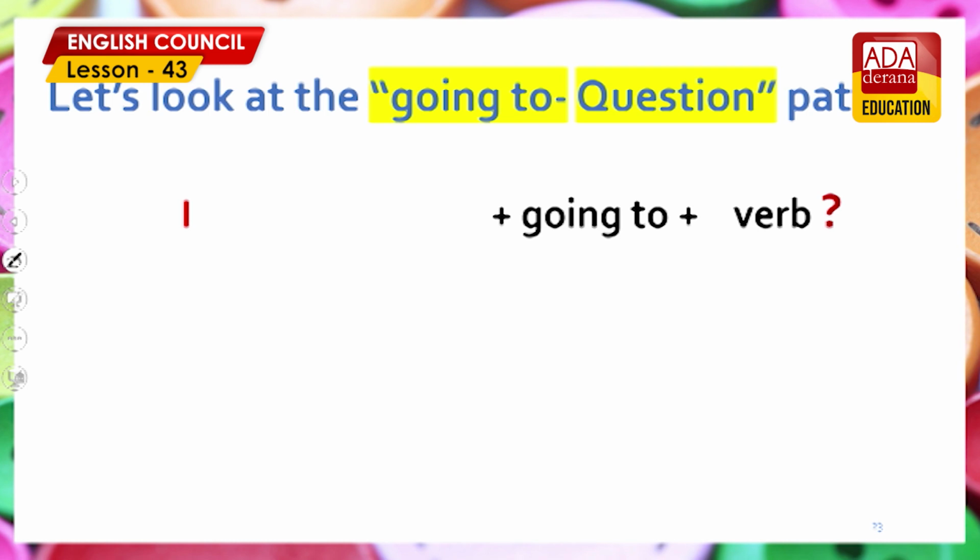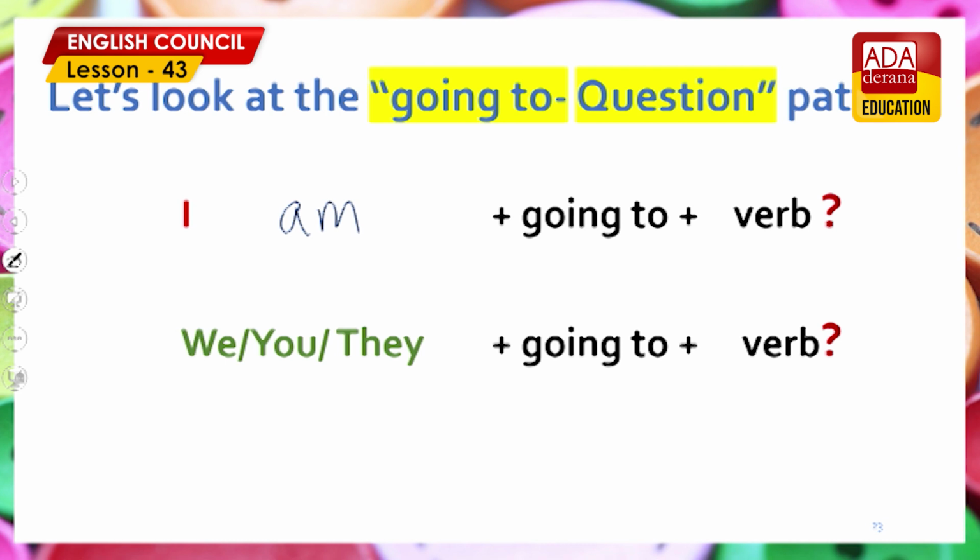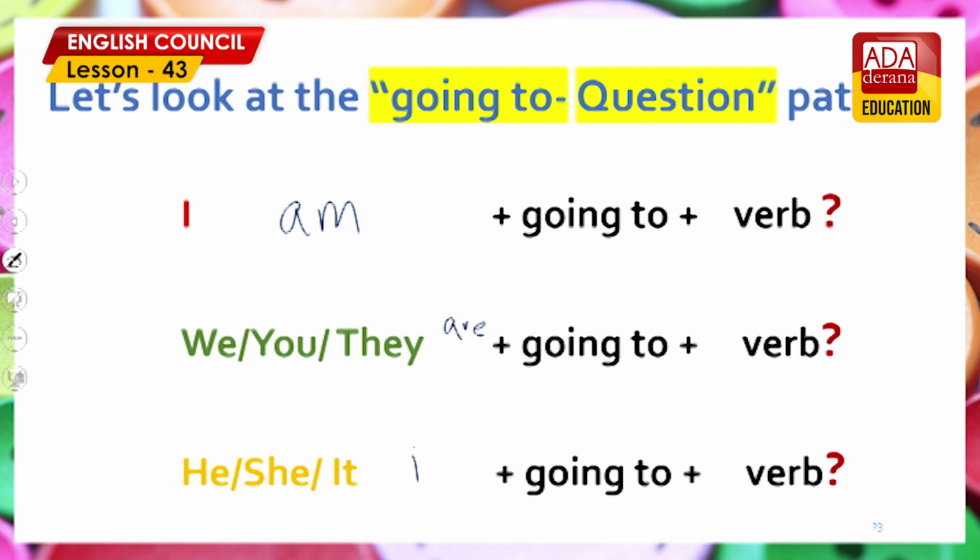You know that the positive sentence is I am going to verb. I'm going to verb, right? And we, you, they are, he, she, it is. You know this, right? But in the question, like any other tense, like any other formation, you take this be verb, the helping verb, to the beginning.